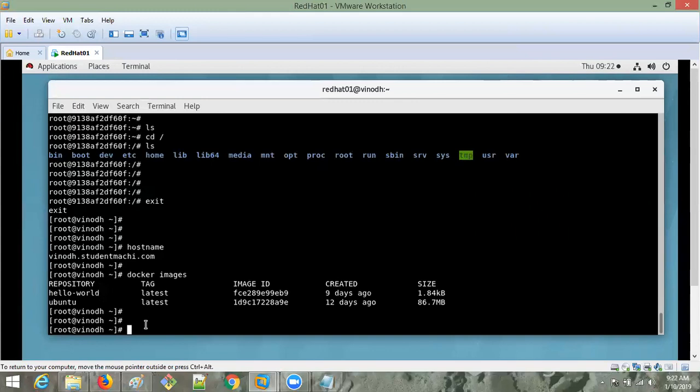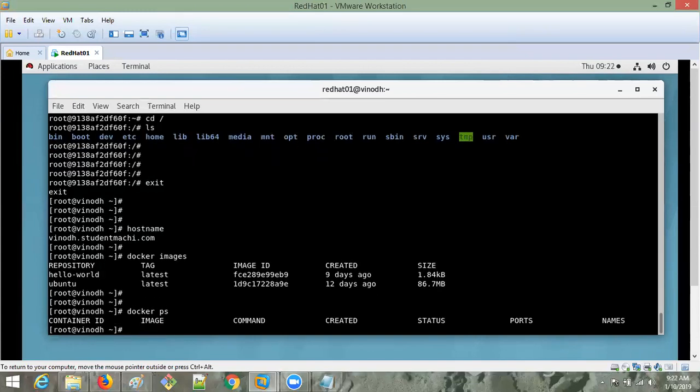If you want to check whether any container is running or not, we have the command docker ps. See, it is not showing any containers, only the columns: the container ID, image, command, created, status, ports and names.